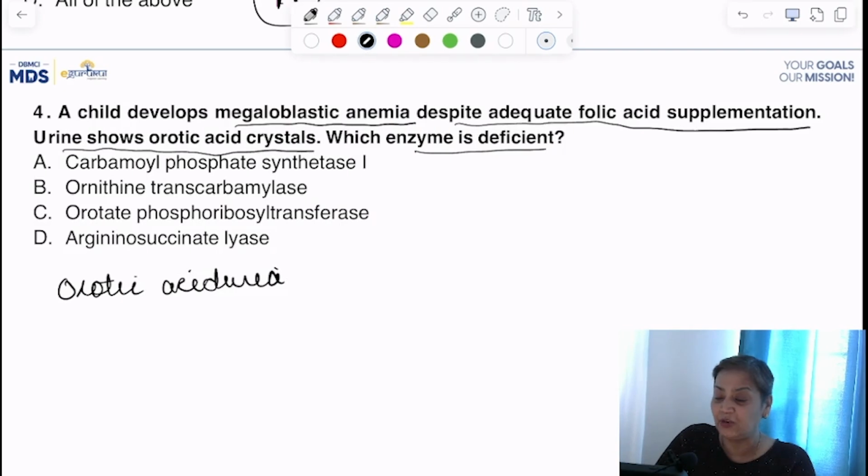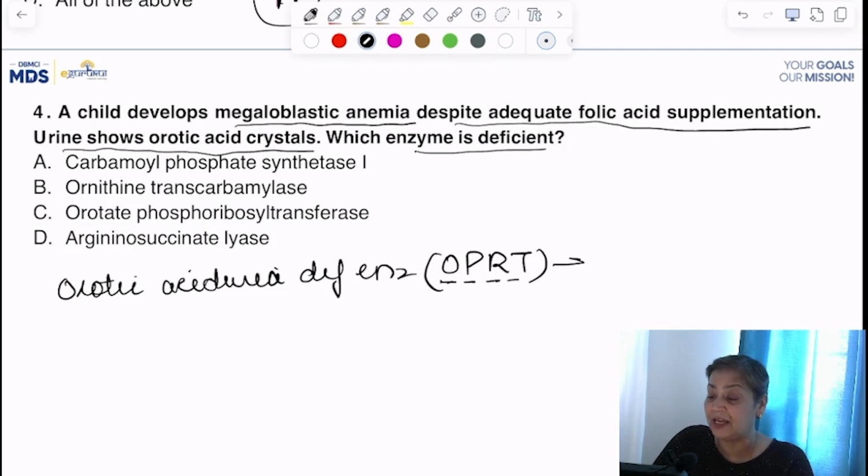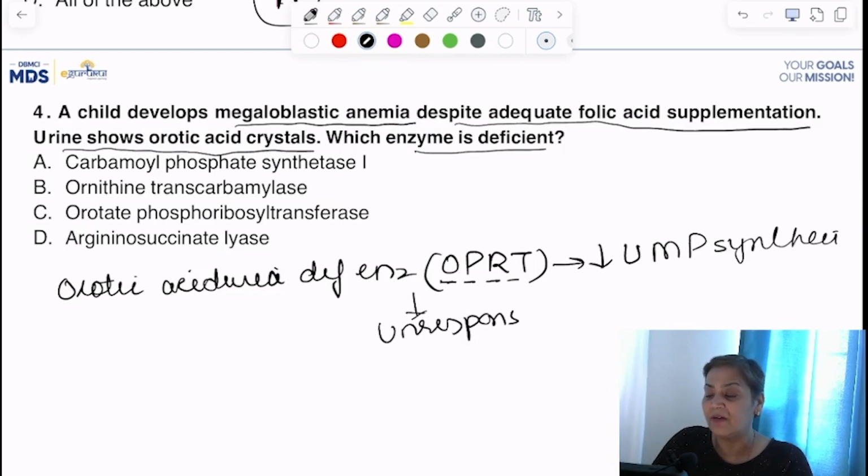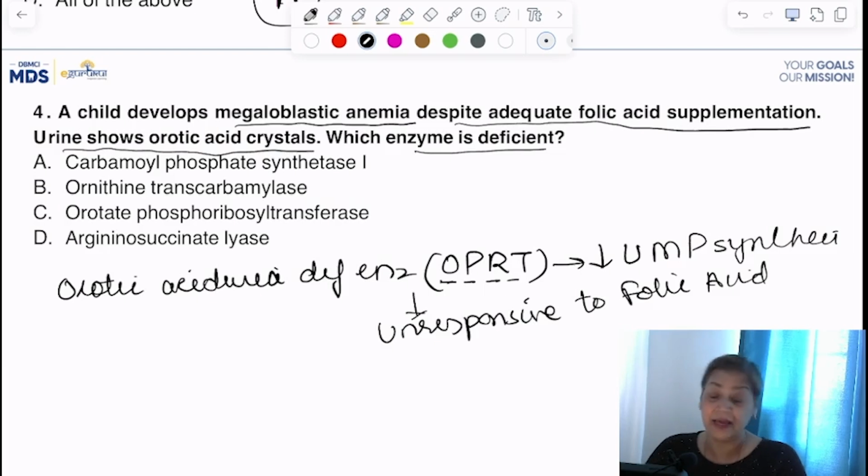Because in orotic aciduria the deficient enzyme is OPRT, orotate phosphoribosyl transferase, there will be decreased UMP or pyrimidine synthesis and it will be totally unresponsive to folic acid, because if you remember, this UMP is required for the synthesis of thymine and that requires folic acid. So it is decreased and unresponsive to this. So here you can say the correct answer will be orotate phosphoribosyl transferase.